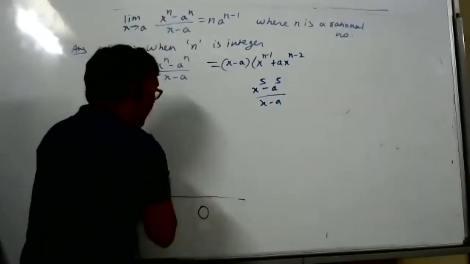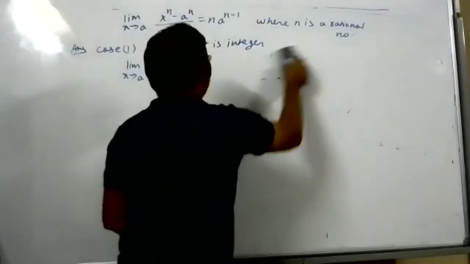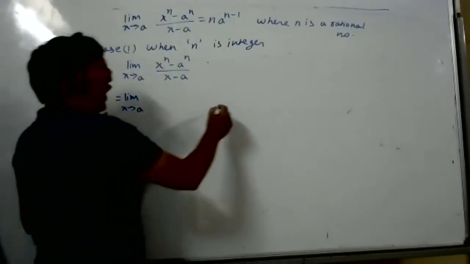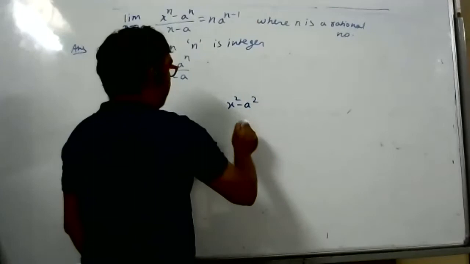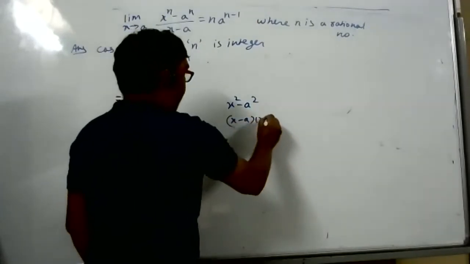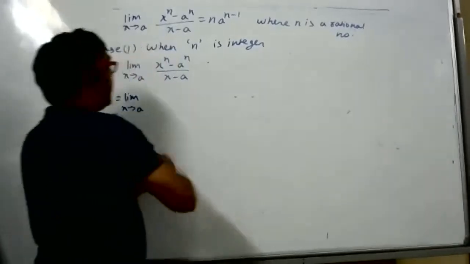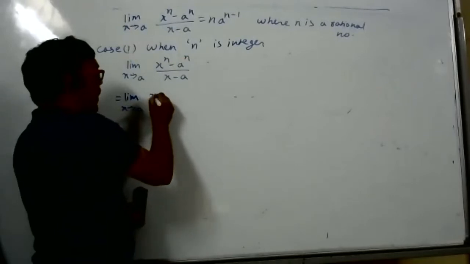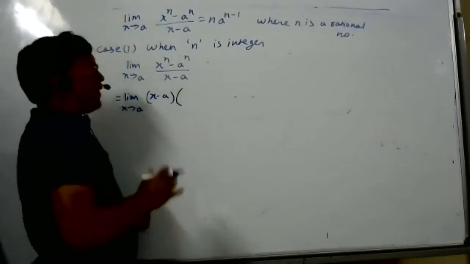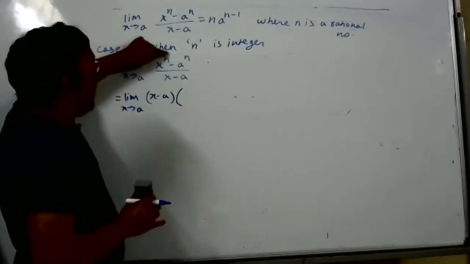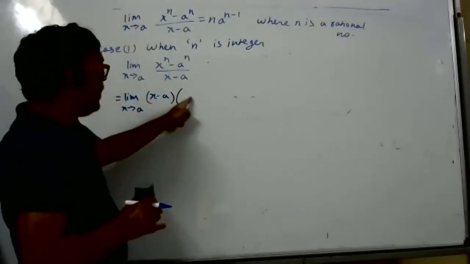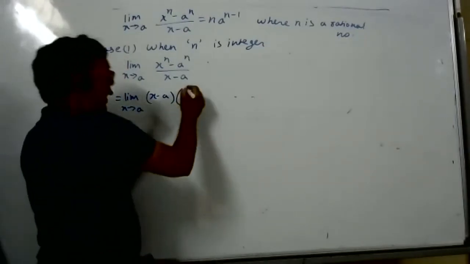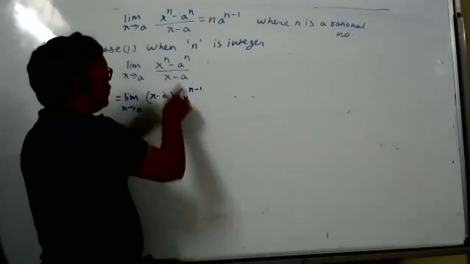So how to remember the result? That I was teaching you. Very simple. Limit x tends to a. Like you know now, x square minus a square can be written as x minus a into x plus a. Same way we are saying how to express the numerator in factor form. You don't know, so learn it now. We can write this as x minus a. What will be the second factor? Second factor means we need x to power n. Already we wrote x. If we multiply here, shall I write here x to power n only? No, we should write x to power n minus 1. Then only if you multiply this, you will get x to power n.